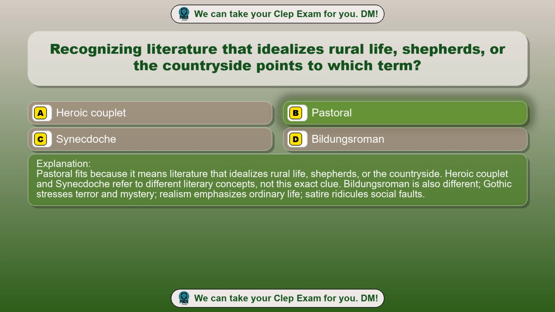Pastoral. Pastoral fits because it means literature that idealizes rural life, shepherds, or the countryside. Heroic couplet and synecdoche refer to different literary concepts, not this exact clue. Bildungsroman is also different. Gothic stresses terror and mystery, realism emphasizes ordinary life, satire ridicules social faults.